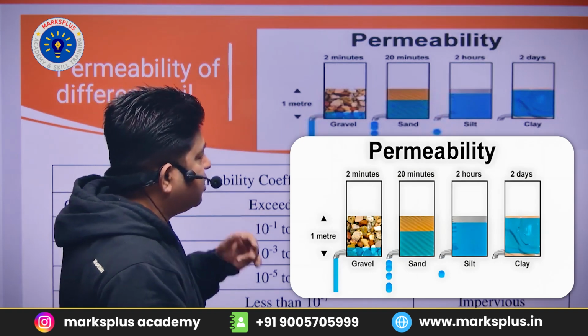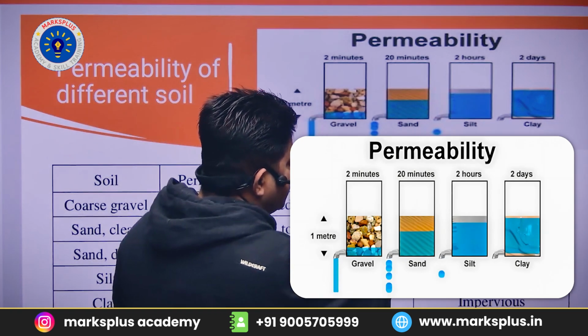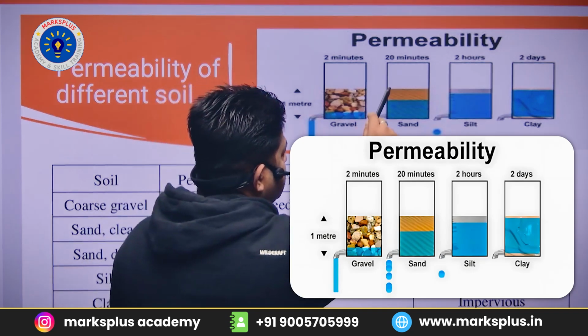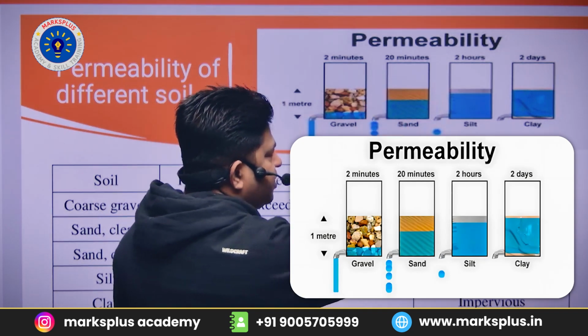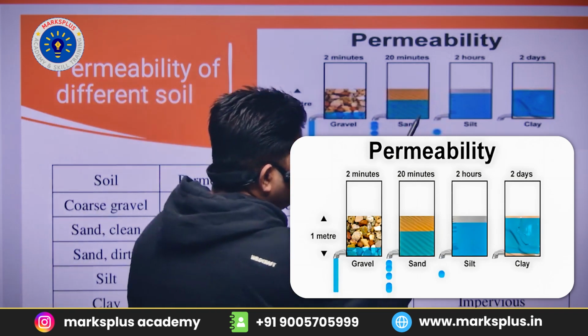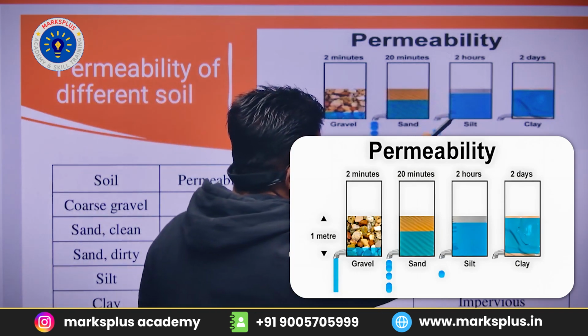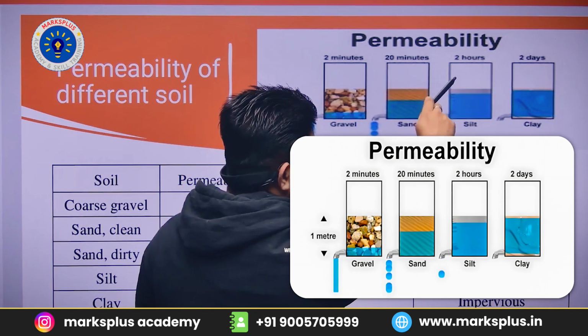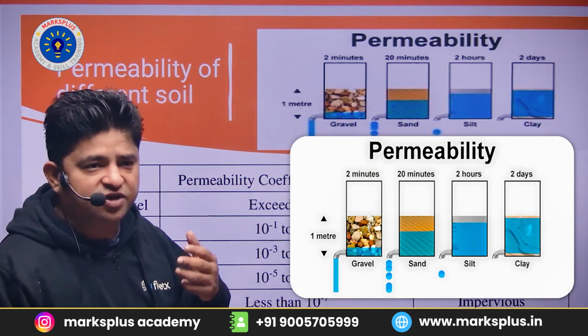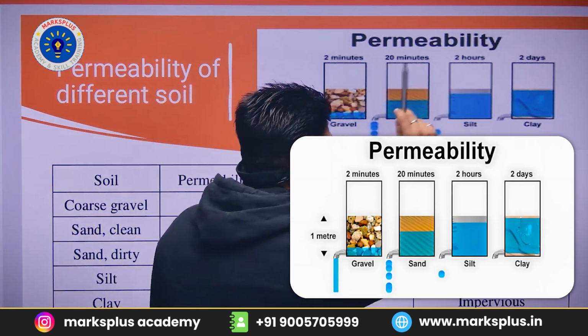And if we place sand in the container and fill it with water, the water will take 20 minutes to discharge. And if we take silt in the container filled with water and measure the time taken by the water to flow through it, it will take 2 hours.